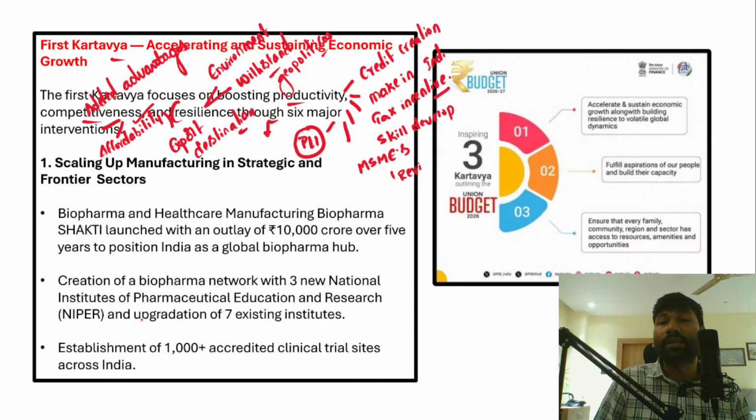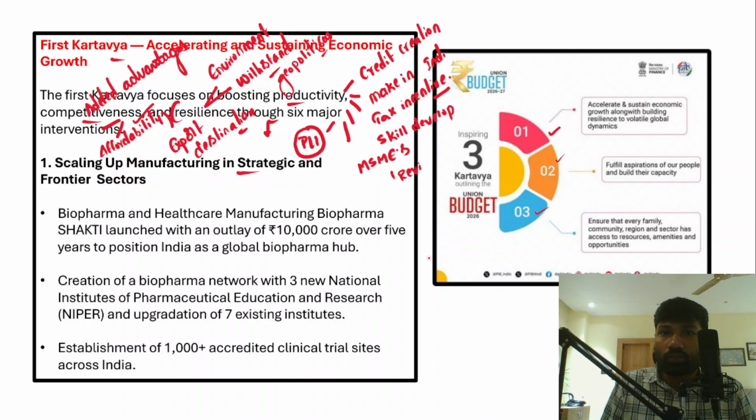India needs to diversify its export destinations, and that's very important here. Right now, in this context, as I've already told you, there are three kartavyas. The first one focuses on economic growth. The second one focuses on fulfilling the aspirations of the people, thereby leading to prosperity. And the third one focuses on inclusive growth and inclusive development, sabka saath and sabka vikas. So the first one focuses on manufacturing in strategic and frontier sectors.